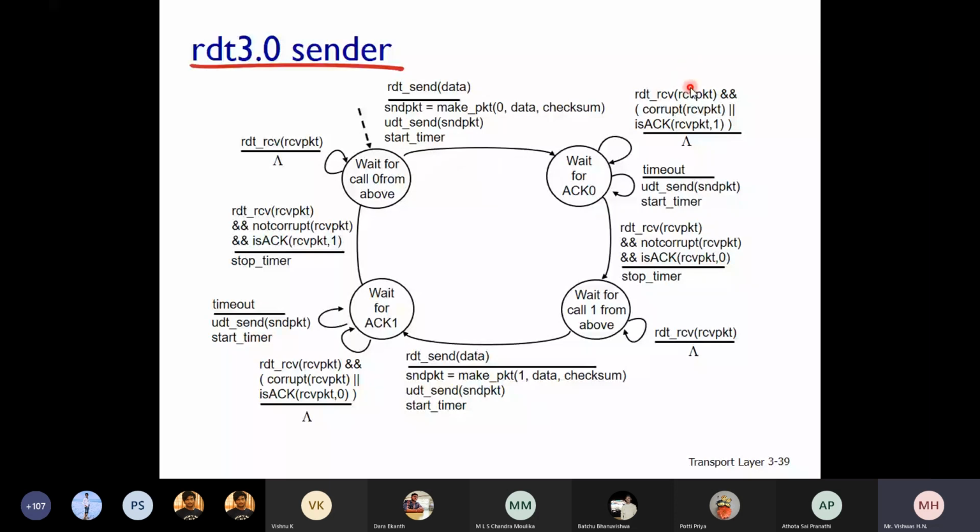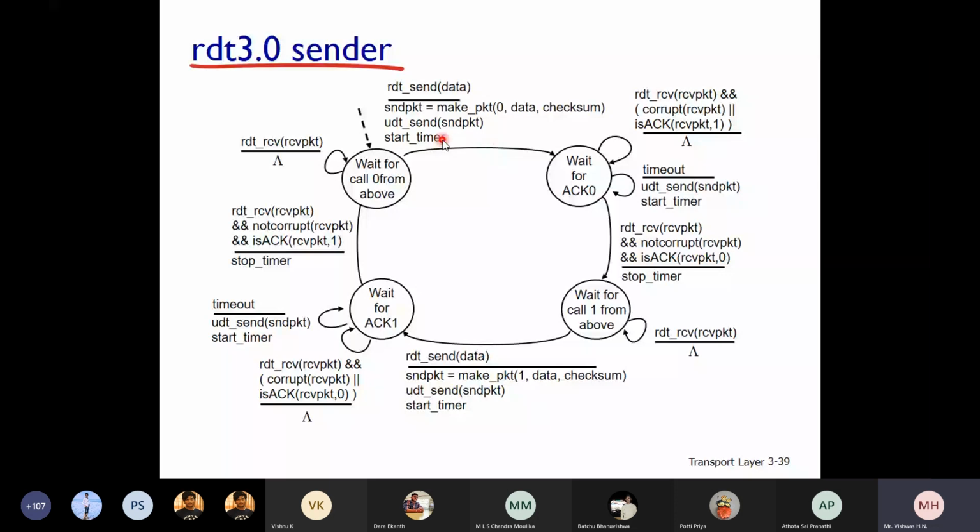If the packet received is corrupt, or if the acknowledgement received is for sequence number 1, that means it is not the proper acknowledgement, so it will not do anything. You can see this symbol here: it does nothing. If the acknowledgement received is corrupt, or if it is an acknowledgement for the previous packet, it will wait. Why will it wait? Because until the timer ends, it will wait.